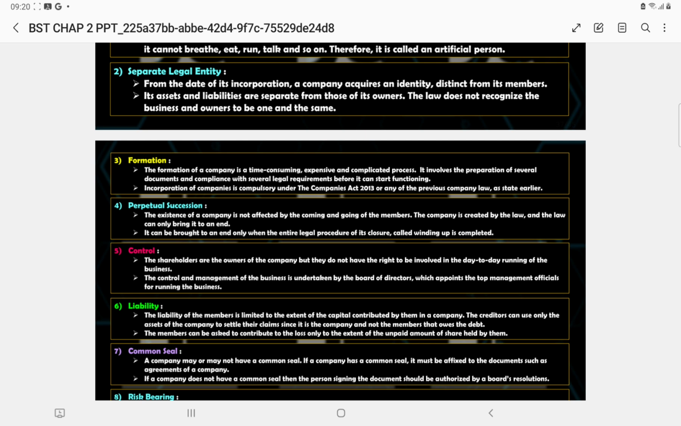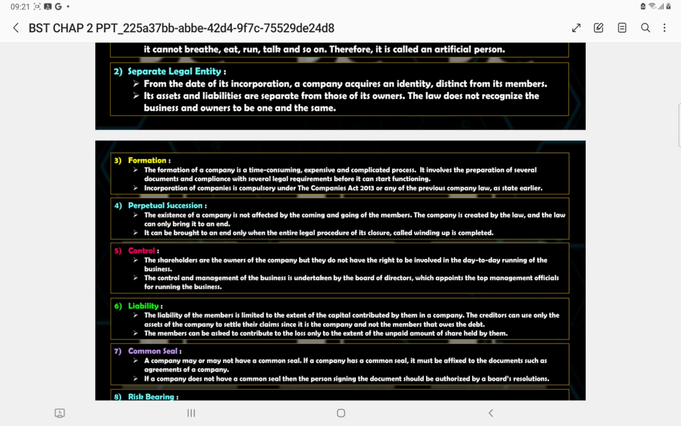It means coming and going of the members will not affect the existence of the company. Then who controls day-to-day activities? They are being run by or controlled by the shareholders, and the rest is being controlled by the management.